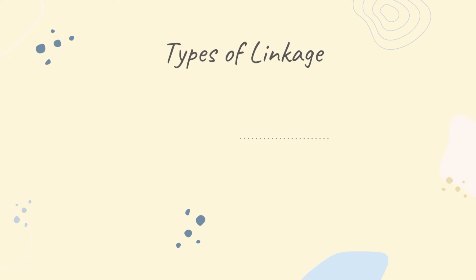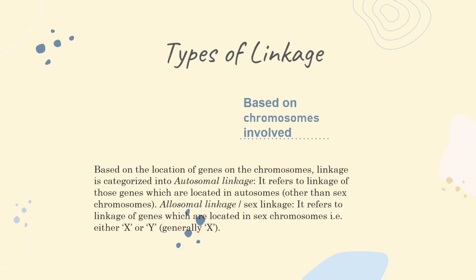The third, based on chromosome involvement. Based on the location of genes on the chromosome, linkage is categorized into autosomal linkage. It refers to linkage of those genes which are located in autosomes other than sex chromosomes. Allosomal linkage or sex linkage refers to linkage of genes which are located in sex chromosomes, i.e. either X or Y, generally X.